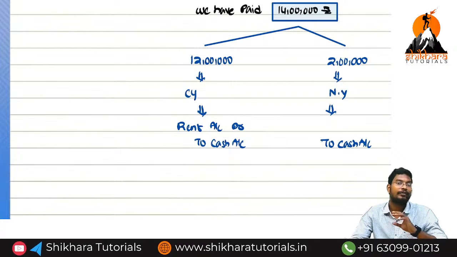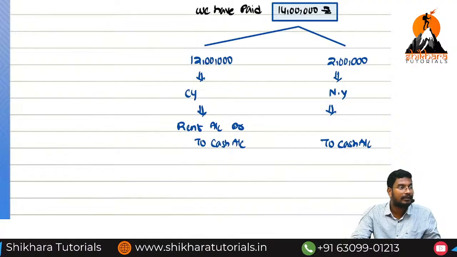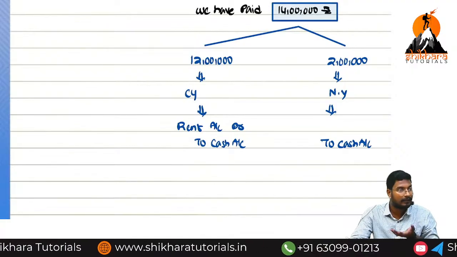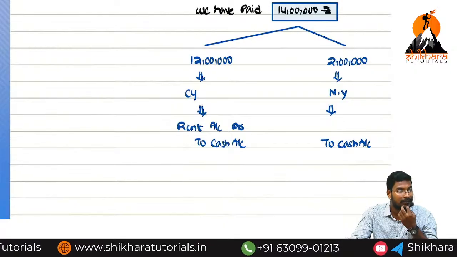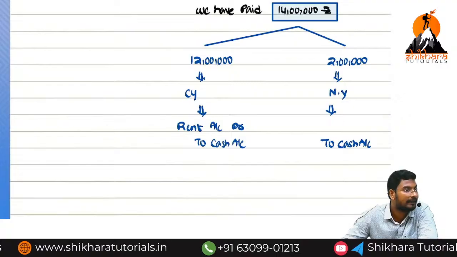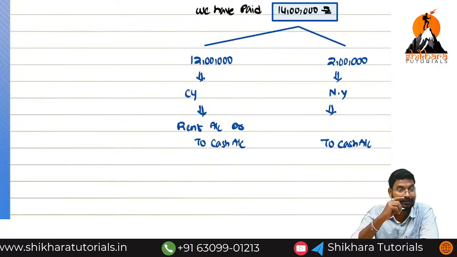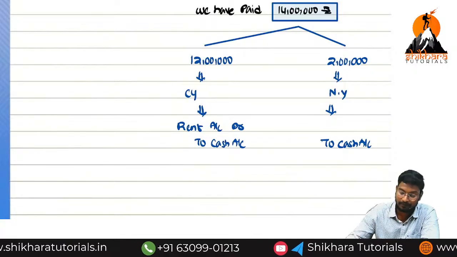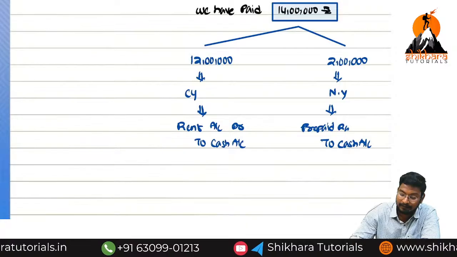If you write rent instead of prepaid rent, rent means current year. That one belongs to the current year, but we should not include this in the current year rent. For that reason, we need to differentiate. So what do we need to write? Prepaid rent or rent? Prepaid rent.